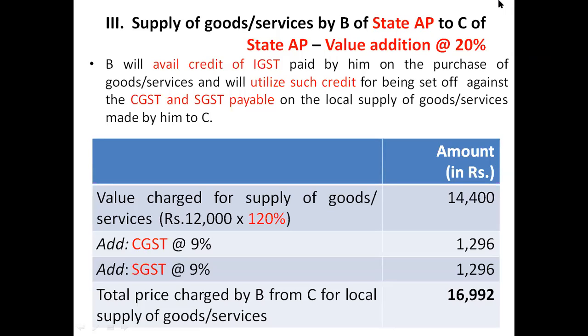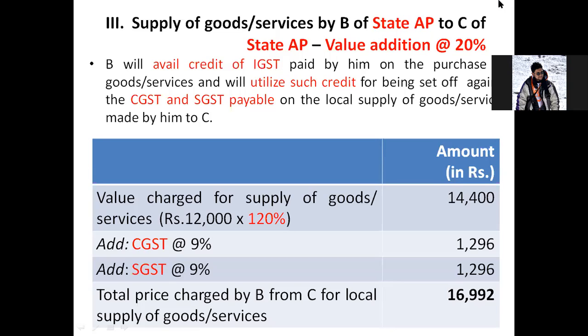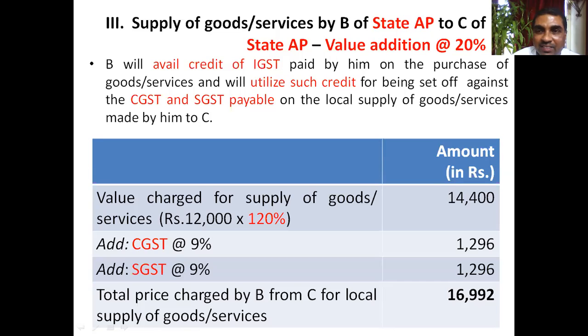Can someone tell me? Anurag, can you tell me? Yes, sir. When an Andhra Pradesh dealer sells goods locally, which kind of GST will he be charging? So CGST, SGST. But which kind of ITC is he having? He has purchased from Odisha. So what kind of ITC? Sir, he has IGST ITC. Yeah, IGST, right. Now, we will avail the credit of IGST paid by him for purchase of goods and services and utilize that IGST credit for settling CGST and SGST liability.